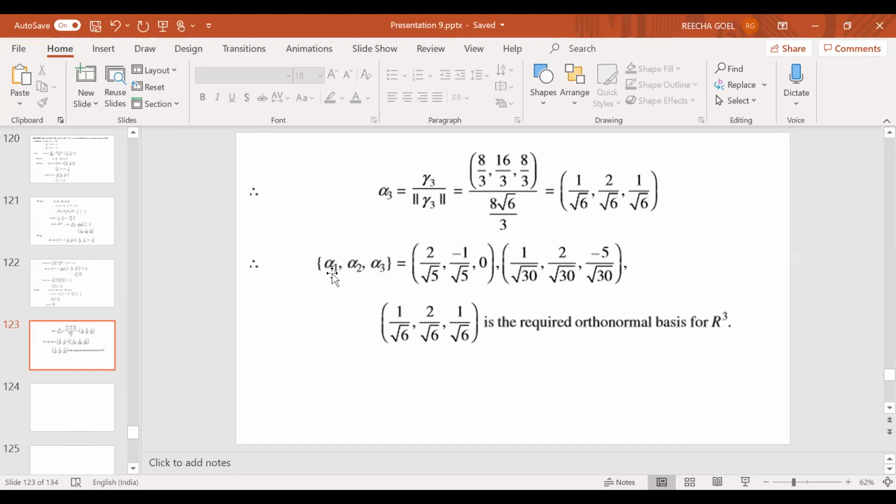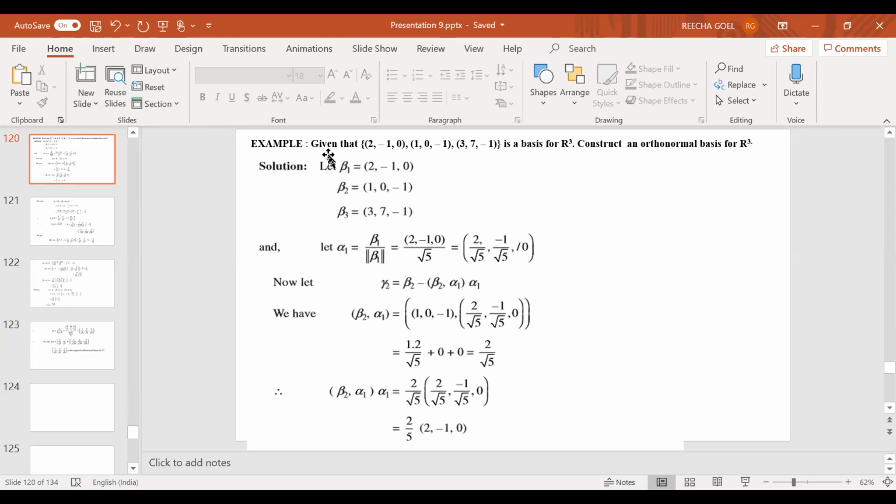And because alpha 1, alpha 2, alpha 3 are linear combinations of beta 1, beta 2, beta 3 also, they are going to form a basis of the vector space R3. So from a non-orthonormal basis of a vector space, we have been able to construct an orthonormal basis.